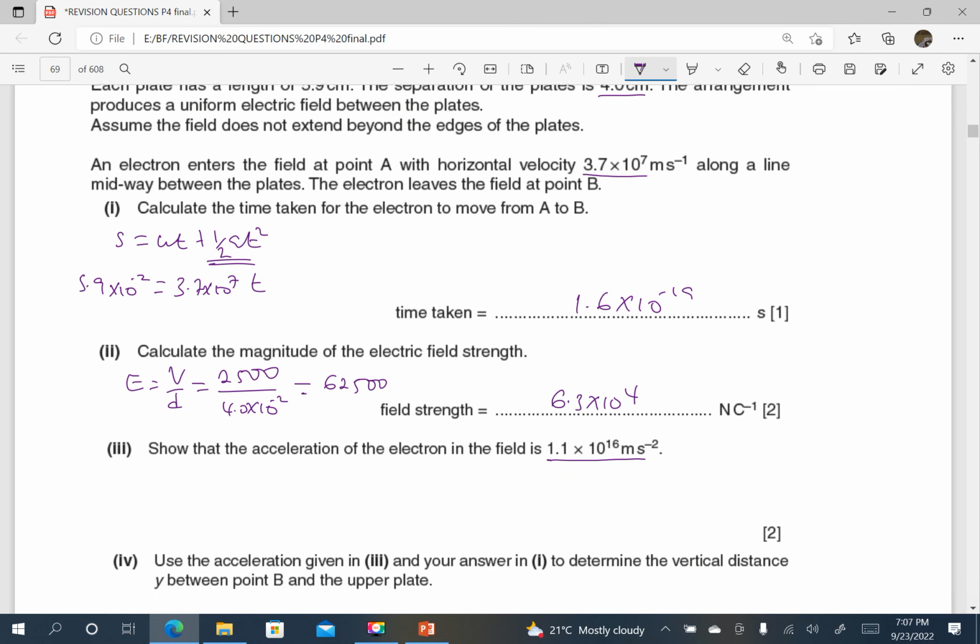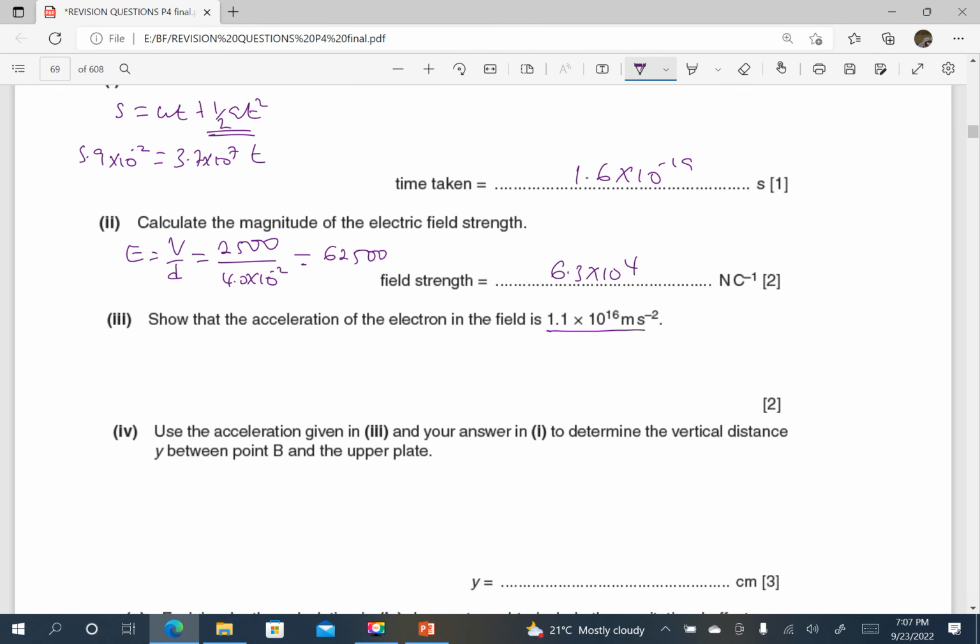Show that the acceleration of the electron in the field is that. So we know that force is mass times acceleration, or we know that E is equal to F over charge, which is the same as mass times acceleration over charge. Therefore, we can simply say that the acceleration is going to be equal to charge times E divided by the mass.